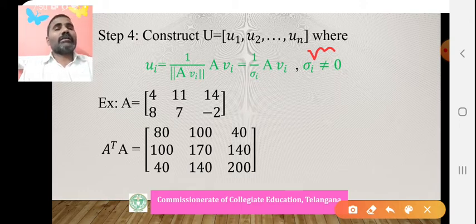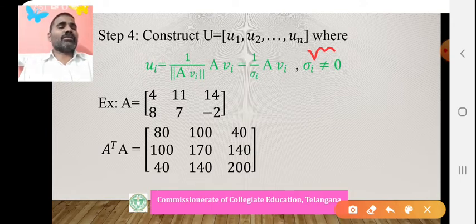Already I told you that these A vi form an orthogonal basis for the column space of A. That way we are normalizing those vectors, A v1, A v2, A v3, ..., A vn. So ui equals 1 by norm A vi times A vi, and the norm of A vi is nothing but sigma i, so ui equals 1 by sigma i times A vi, for sigma i not equal to 0.